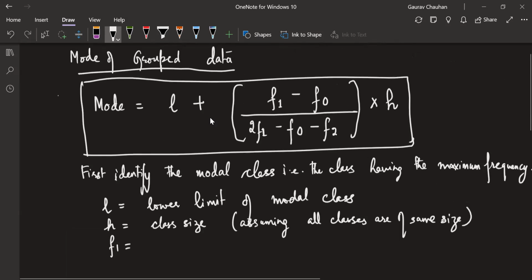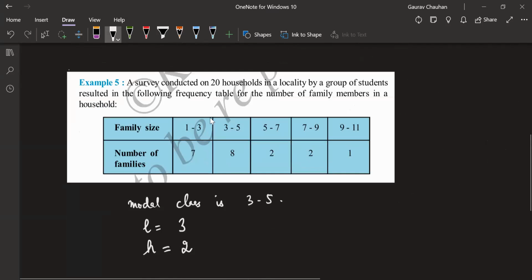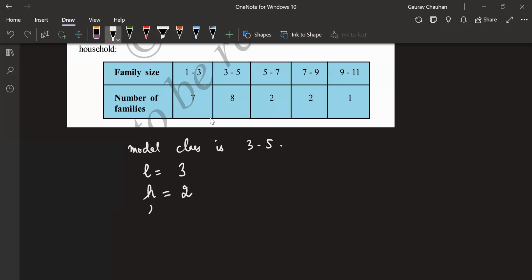Third thing, F1. F1 is equal to the frequency of the model class. Remember this? This is the first thing that we have, the only thing in positive, F1 here and 2F1 here. That's the frequency of the model class. So here F1 will be what? Now tell me, F1 is the frequency of modal class. F1 is 8.